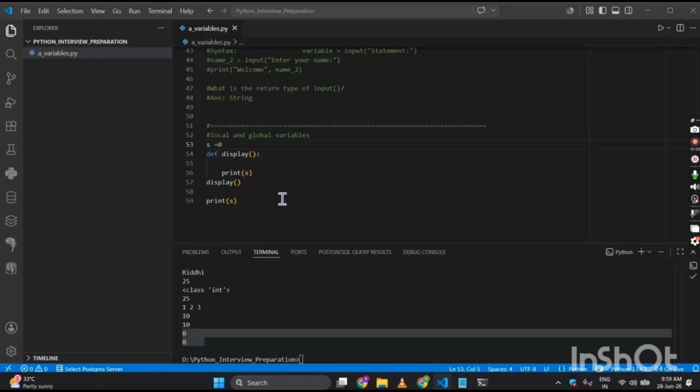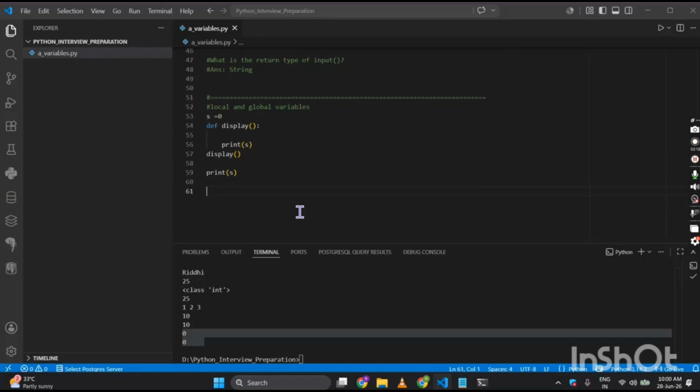So what are the differences? A local variable is declared inside a function, a global variable is declared outside the function. A local variable is accessible only within that function, as you saw that when I was printing the value of s it was 100, but when I am printing it outside it is 0 again. A global variable is accessible throughout the program. Wherever you want to use it you can. A local variable exists only during function execution, and the global variable will keep existing until the program ends. Next up we have something called instance variable.